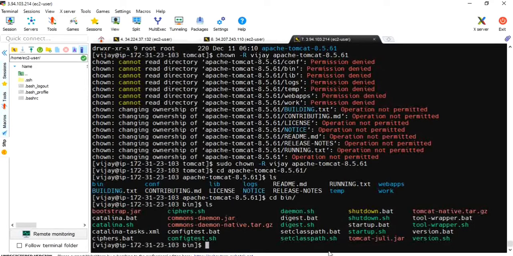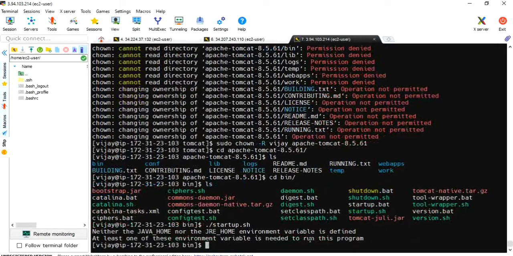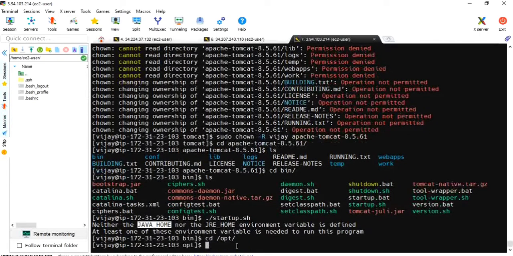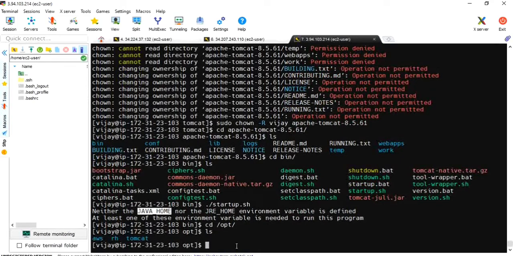Okay, let me start Tomcat. We have to run this script, ./startup.sh. Yeah, okay, Java is compulsory. I said Java is mandatory for running Tomcat. For that, let me go to cd opt, mkdir java.